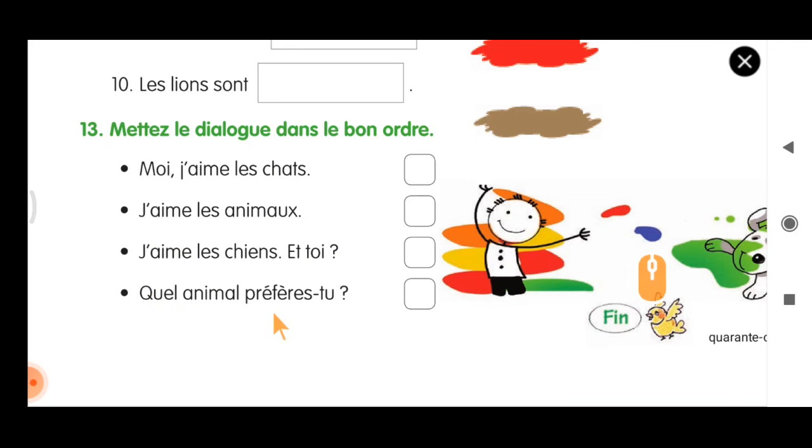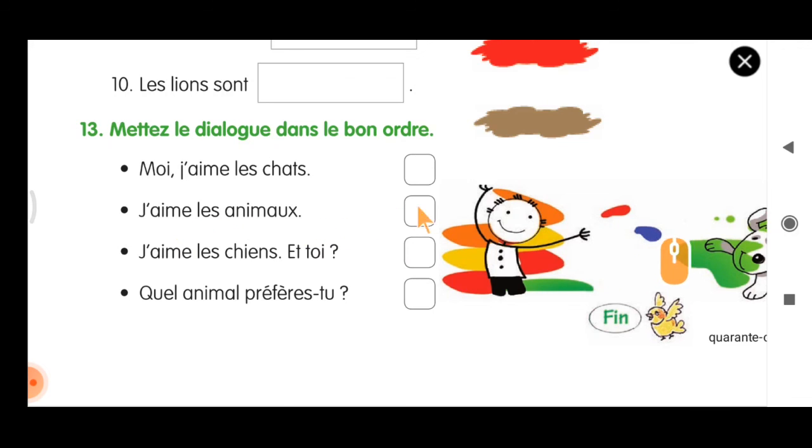And quel animal préfères-tu? This is number 2. And number 3 is j'aime les chiens. Number 3. Et toi? The question is asked now. So for this toi, the answer will be moi. Moi, j'aime les chats. So number 4. So I'll tell the numbers once again. You can take down.